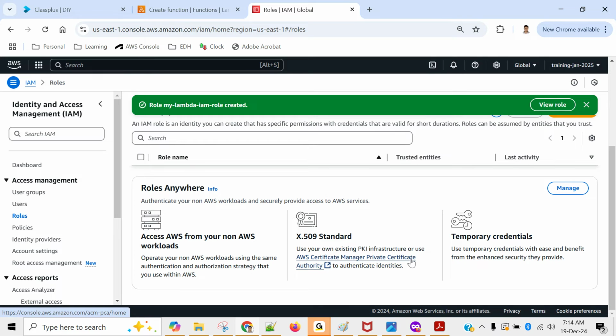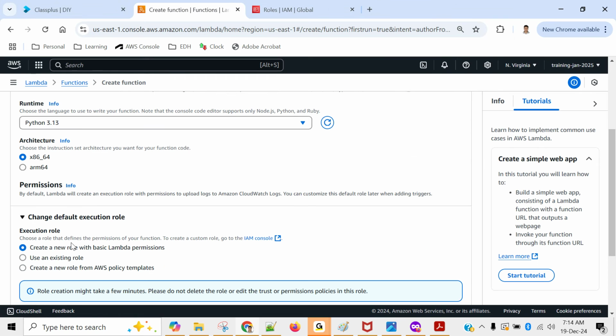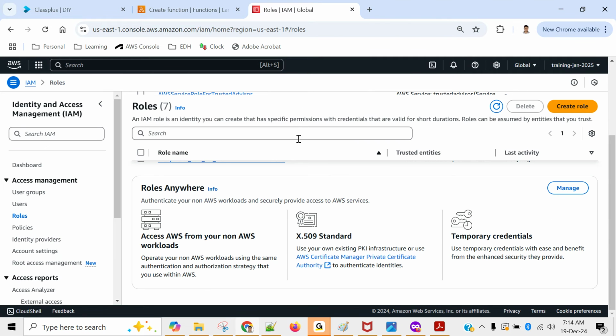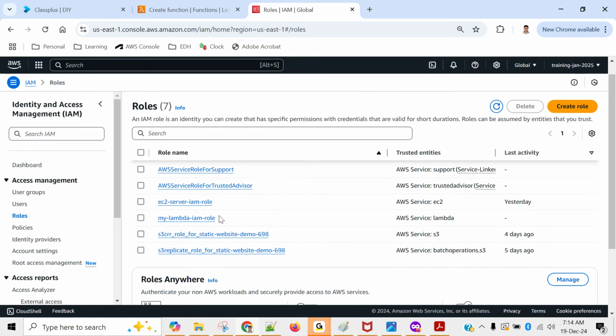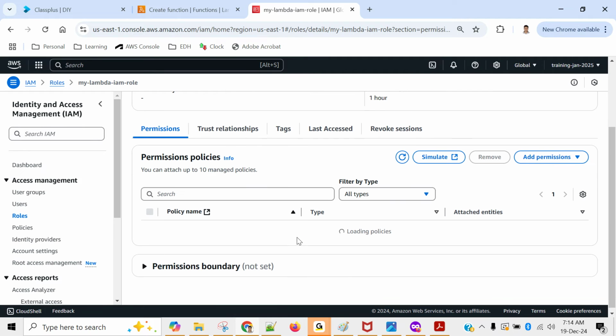One more thing is required. I think I will add that. I will show you what is that. When we create a role for Lambda, there is something special, I will show you in that tab also. You see this, create a new role with basic Lambda permission. If you go with this option, they will automatically add it. But since you are not going with this option, you have to add this permission separately. We'll do that. Okay. So you go to my Lambda IAM role, and you will find some permissions.